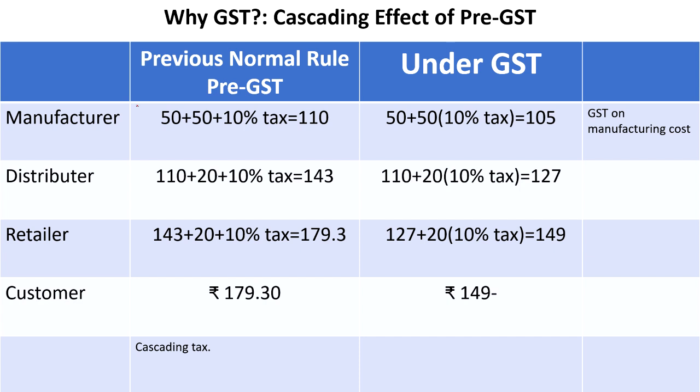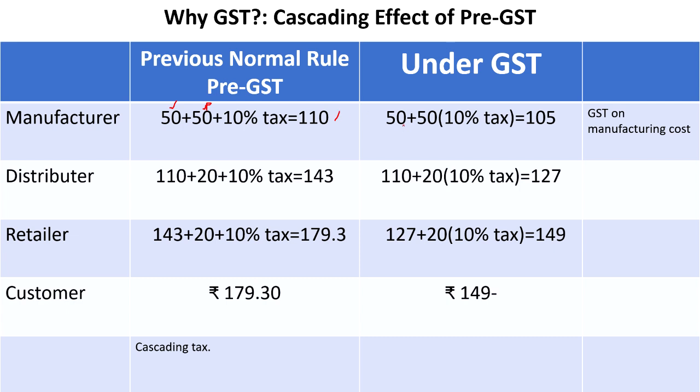Previously, the manufacturer used to produce one good, and for that if the cost is 50 rupees, he used to add 50 rupees as his profit, and he would impose 10%. Say for example, 10% is not in the slab of GST. For easy and convenient understanding, I have given it here as 10%, and 10% tax is to be levied, and the total used to come to 110 rupees.